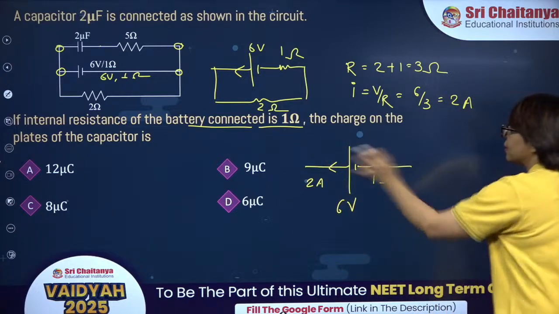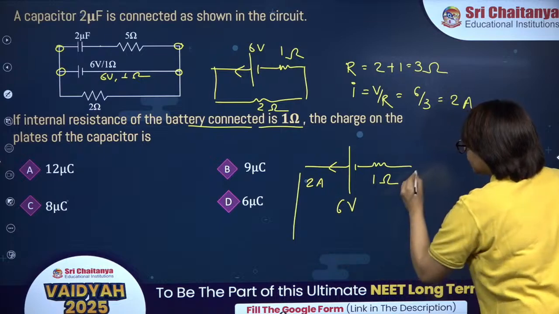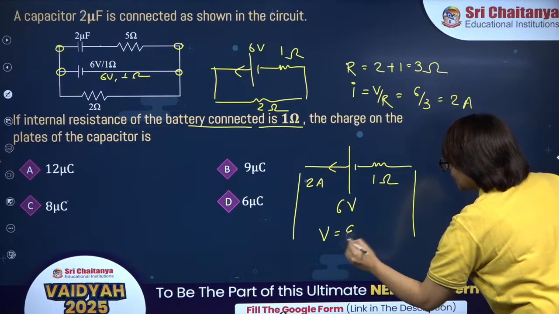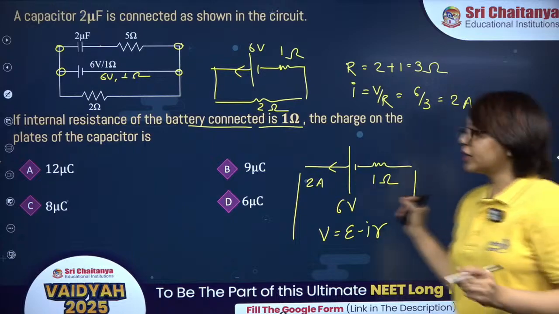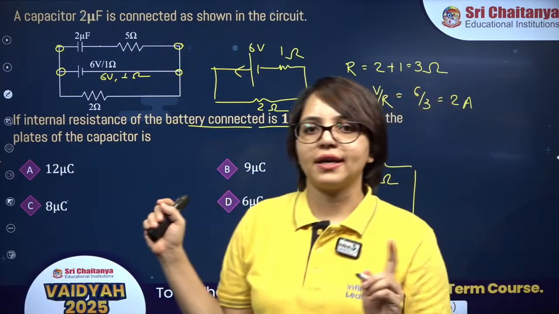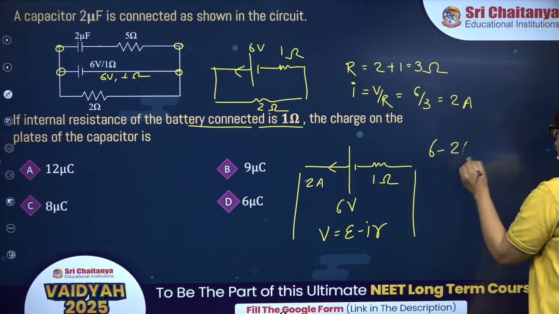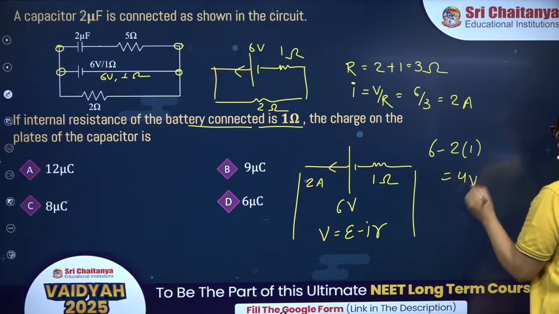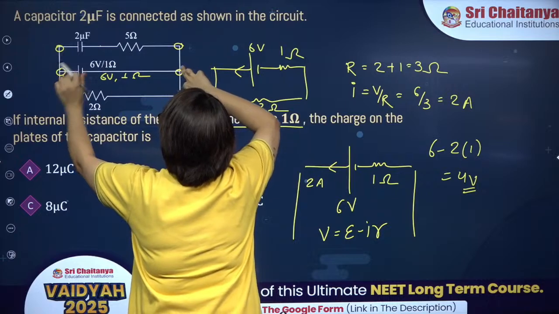We are discharging the battery, so the terminal potential difference will be E minus IR. E is 6, I is 2 into R is 1. So 4 volt is the potential difference that will appear across the terminals of the battery.